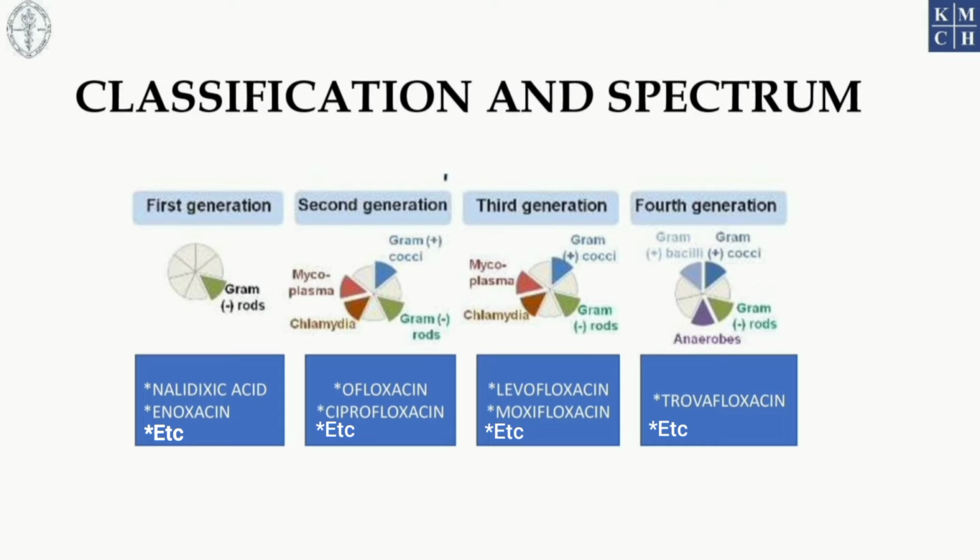For example, second and third generation quinolones are active against Mycoplasma and Chlamydia species, which are gram-negative, and also against some gram-positive cocci. While fourth generation quinolones like trovafloxacin are effective against gram-negative as well as gram-positive organisms and also anaerobic organisms. But unfortunately, this drug has been withdrawn from the market because of its severe hepatotoxicity.